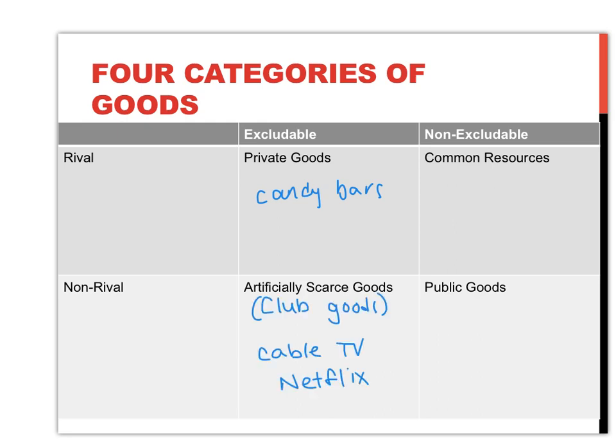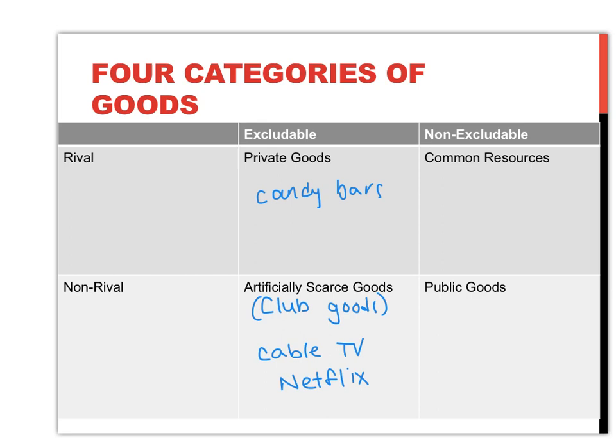If I'm watching cable TV, that doesn't prevent anybody else from watching TV, but the cable TV provider can keep people from watching by charging a monthly fee, and they have to come and hook up your cable service.